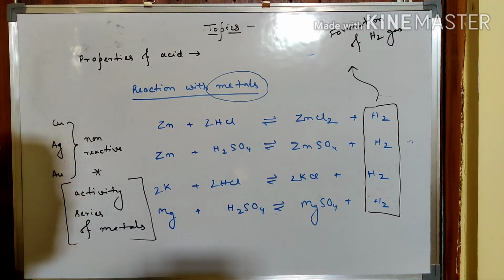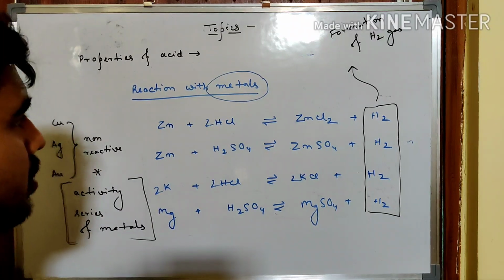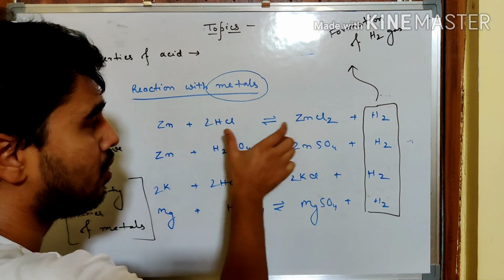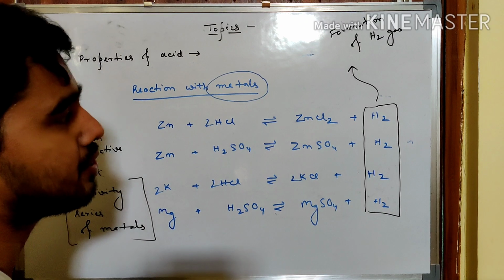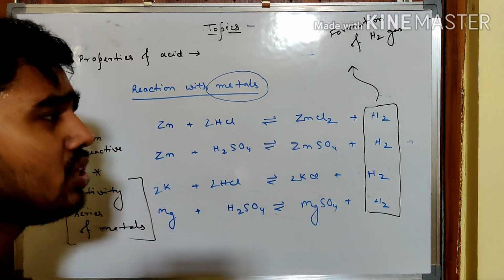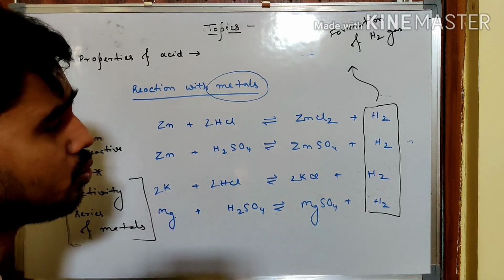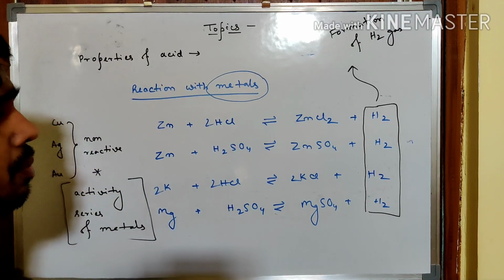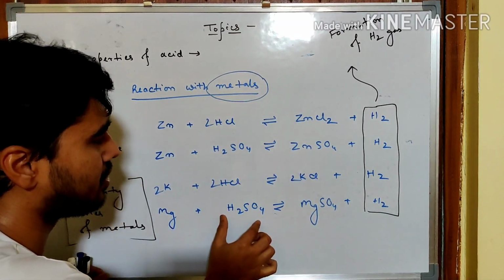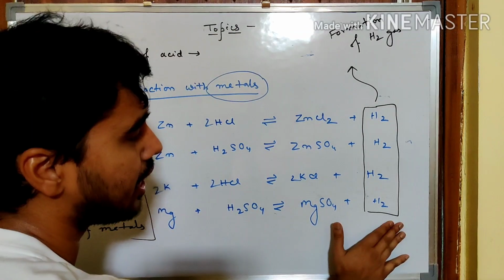The detailed discussion on the reactivity series we will be having later on in the next chapter only. But for the time being, one thing we can say is that most of the metals have the capability of displacing the hydrogen from acids which have hydrogen. Why have I said acids which have hydrogen? Because according to the Lewis concept, even if a substance does not have hydrogen, it could still be called an acid based on its capability of losing or gaining electrons. However, here we are talking about those substances which have hydrogen, and the metals have this capability of displacing or liberating hydrogen gas from an acid.